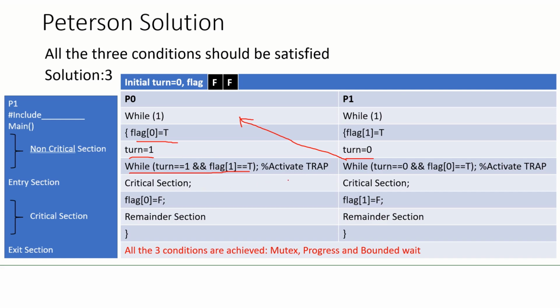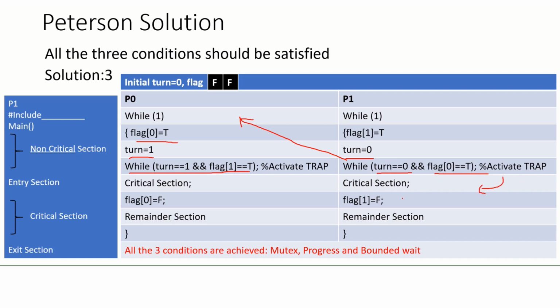But can P1 enter the critical section? Yes. Why? Because P0 has executed last, so the turn value is 1 now. Okay, turn value is 1. So the while condition in P1 will become false. Why? Because flag 0 is equal to true, and is turn equal to 0 or not? No. So this condition becomes false and P1 will enter the critical section.